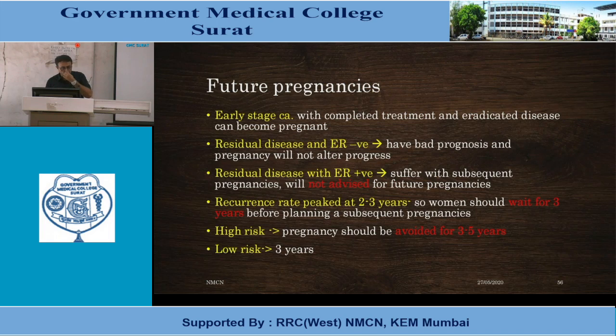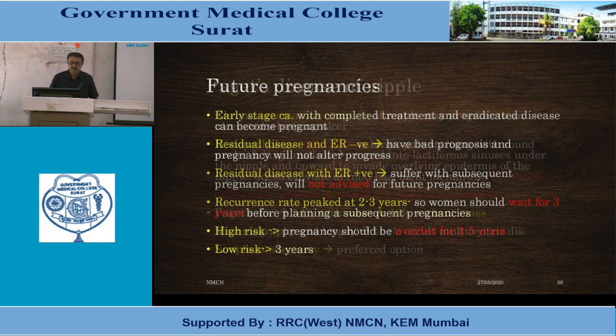Recurrence rate peaks at 2 to 3 years. So women should wait for 3 years before planning a subsequent pregnancy. In high-risk patients, pregnancy should be avoided for 3 to 5 years. If low risk, then the patient should avoid pregnancy up to 3 years.